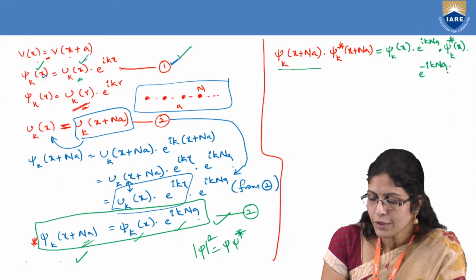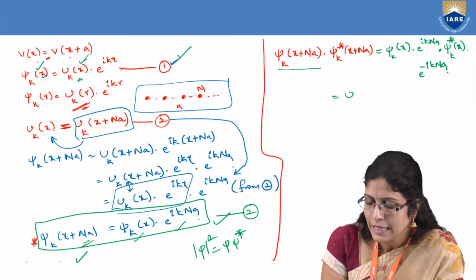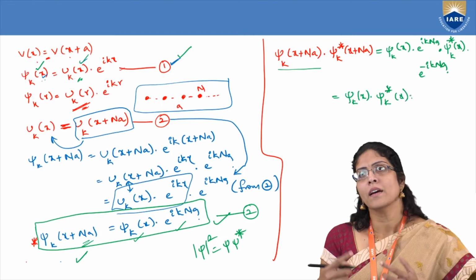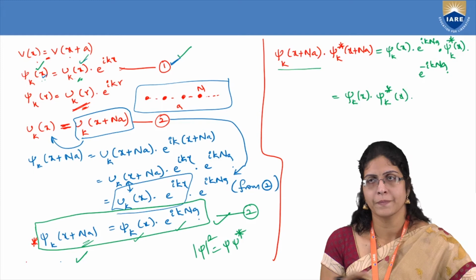Now if you simplify this RHS, you will end up with psi k of x into psi k star of x, e to the power of ikna and e to the power of minus ikna becomes e to the power of 0, that is 1.